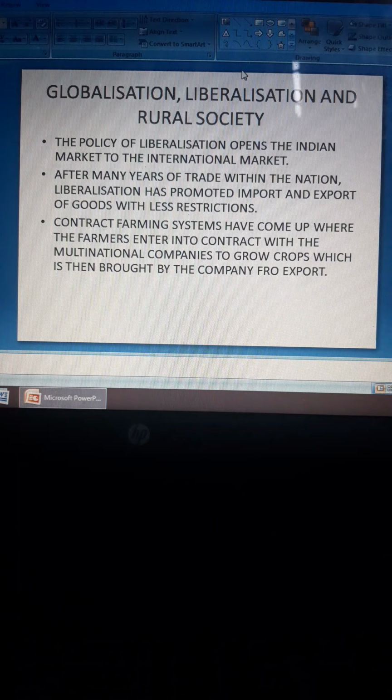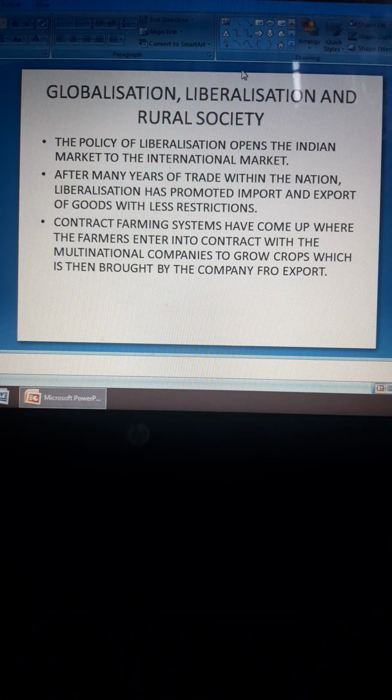After many years of trade within the nation, liberalization has promoted import and export of goods and services with fewer restrictions. A lot of goods began to be imported from other countries to India, and goods began to be exported from India to other countries. This led to the growth of competition.